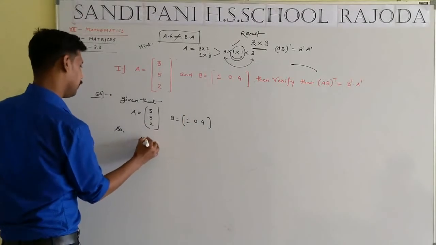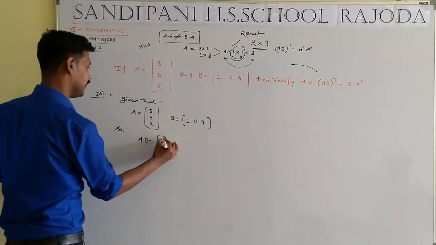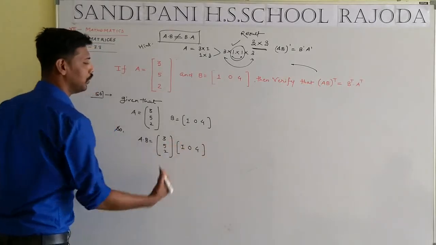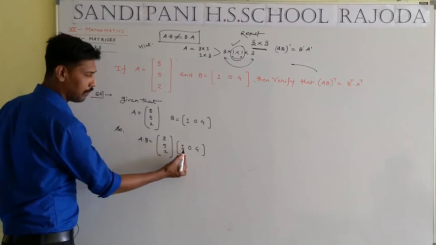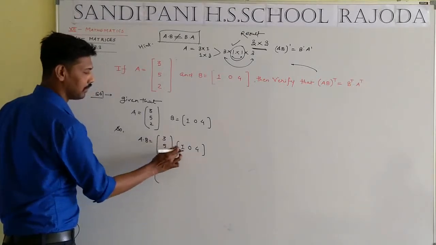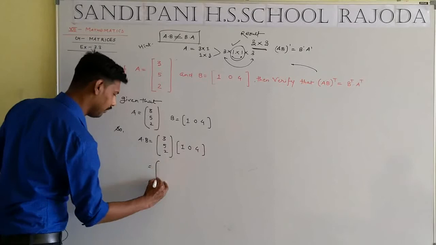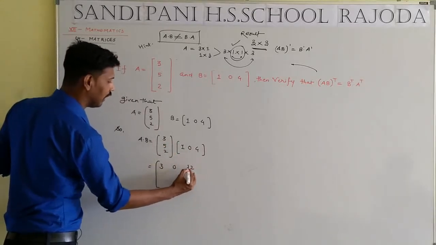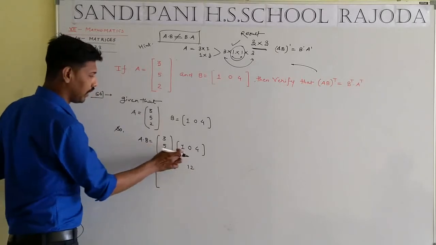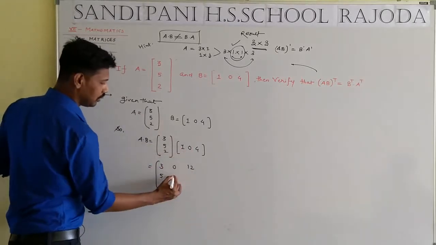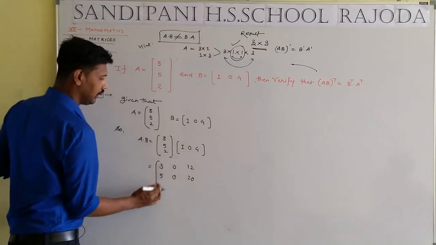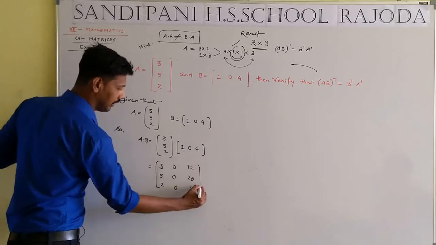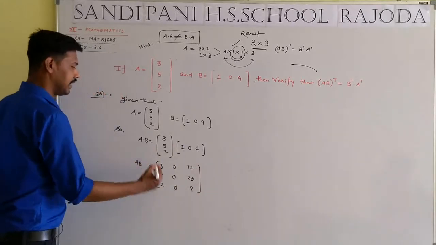So A·B, what is the meaning of A·B? That means a simple multiplication between the two matrices. First row multiply with the first column: 3 times 1 is 3, 3 times 0 is 0, 3 times 4 is 12. Now time to take the second row: 5 times 1 is 5, 5 times 0 is 0, 5 times 4 is 20, 2 times 1 is 2, 2 times 0 is 0 and 2 times 4 is 8. A·B is here.